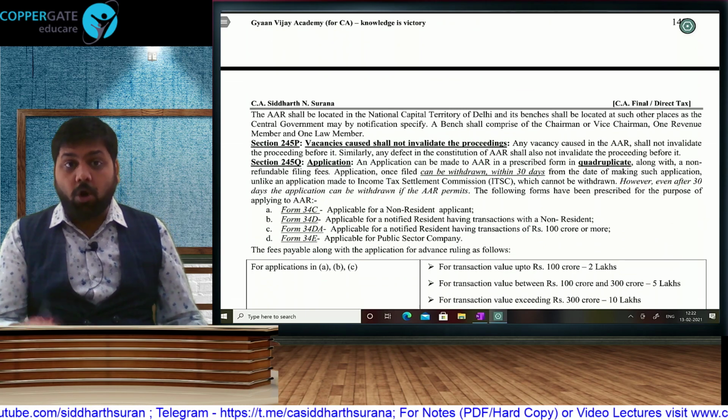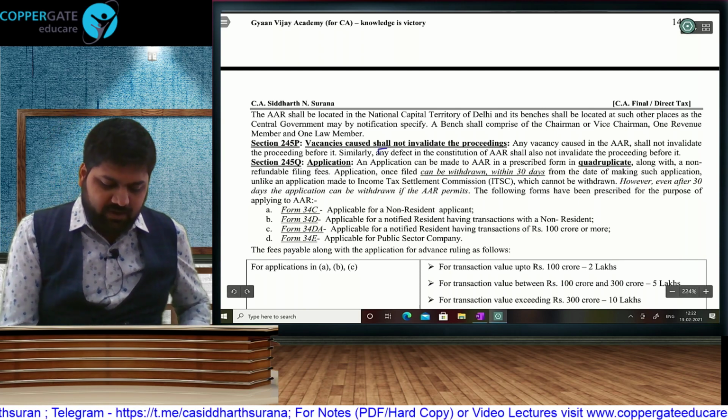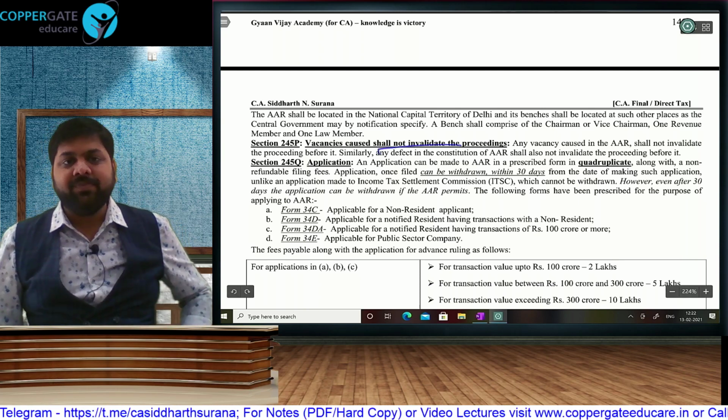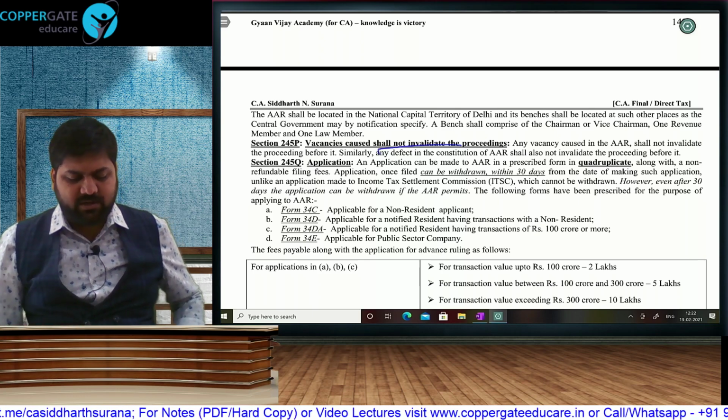If there is any wrong appointment, supposedly a judge of a session court has been appointed, it will not invalidate the proceeding; the proceeding will remain valid. If we require, we may appoint anybody, and thus 245P will end up cancelling 245.